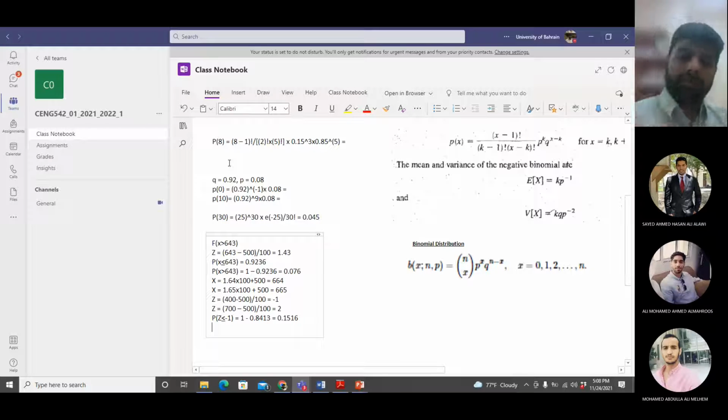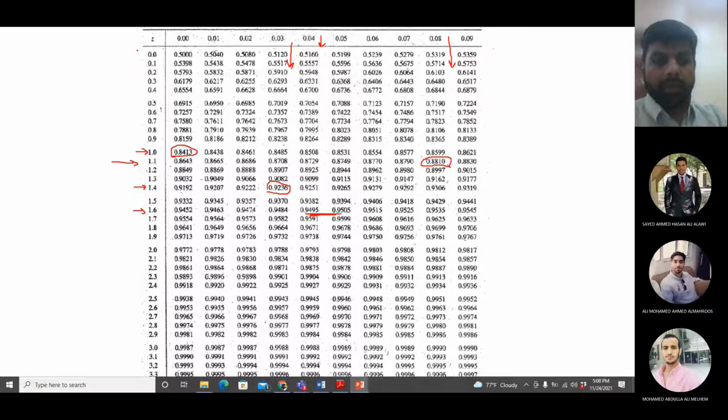The second point is very easy. You are calculating the probability for z equals 2. It will be done simply. It's 2.00, so 2.00 is here. So 0.9772.